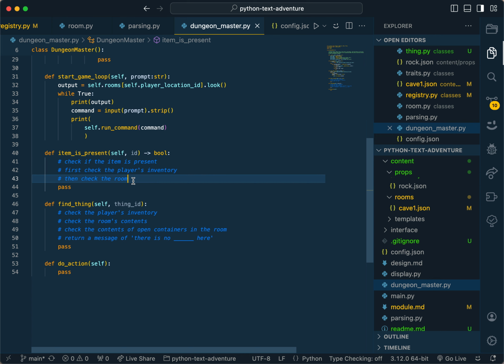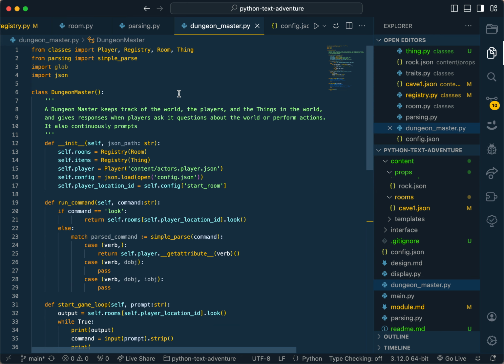And then maybe also check open containers in the room. Like if there's an open box that contains a bunch of bread, you should be able to eat that. But yeah, and then do action is a function that's eventually going to just call whatever function on a thing that it's given.